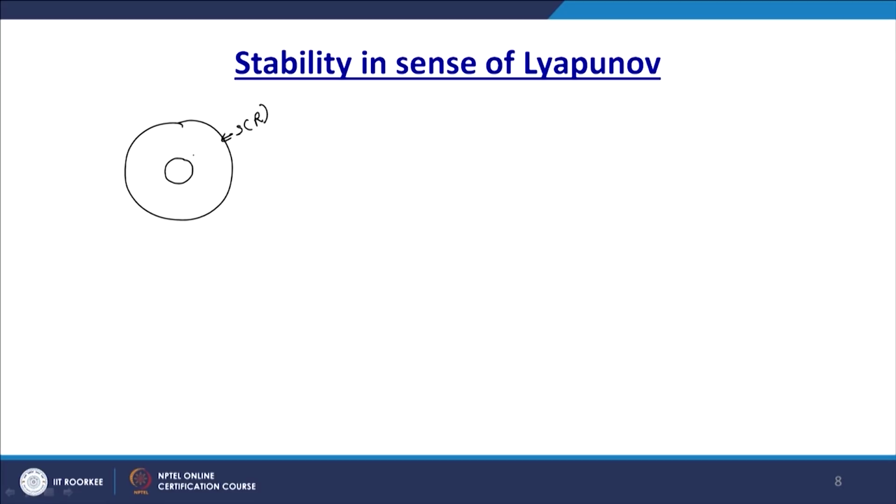The small region is defined as S of small r, the outer one is S of r, and this is the origin, the equilibrium point. Now we take one trajectory nearer to the origin. It starts moving, but it will not come back; it will remain here. That means the system is only stable.